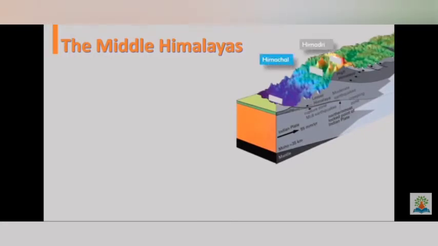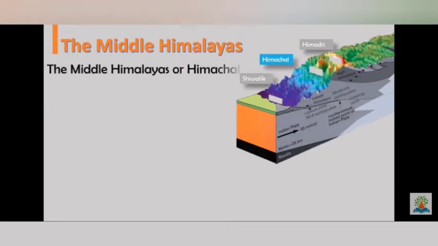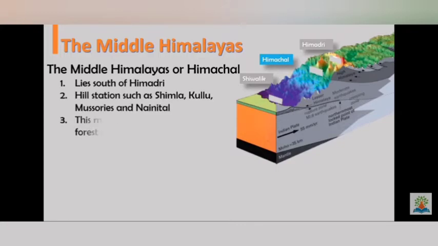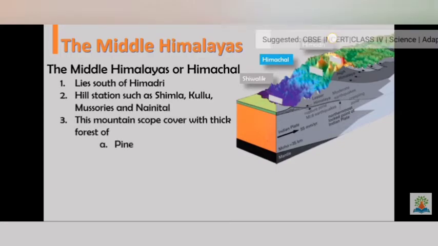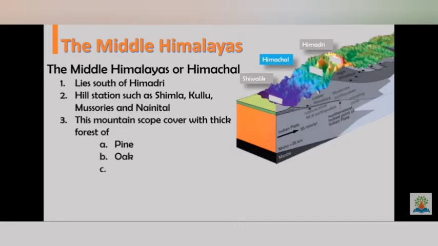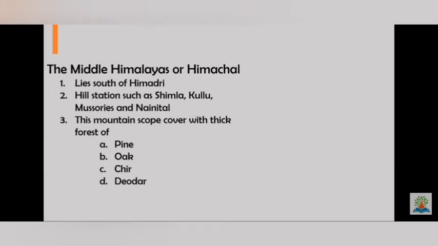Then second come the Middle Himalayas, which are found after the Himadri. The other name for the Middle Himalayas is Himachal. So the Middle Himalayas are also known as Himachal. It lies south of Himadri. This range has beautiful hill stations such as Shimla, Kullu, Mussoorie and Nainital. This mountain slope is covered with thick forests of pine, oak, chir and deodar. So this was about the Middle Himalayas.